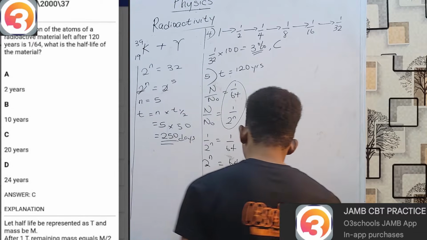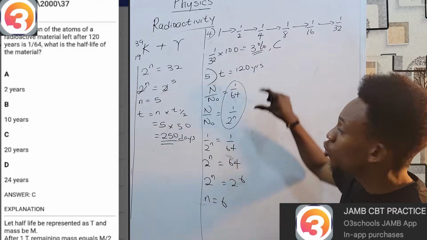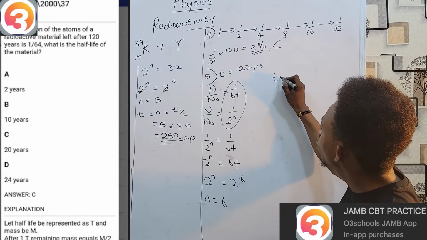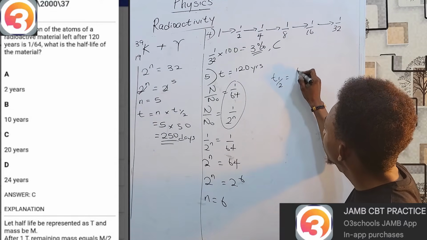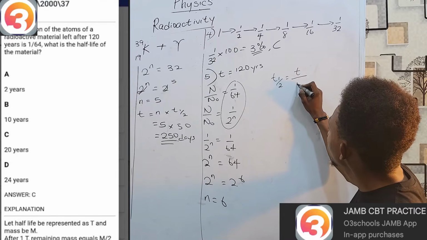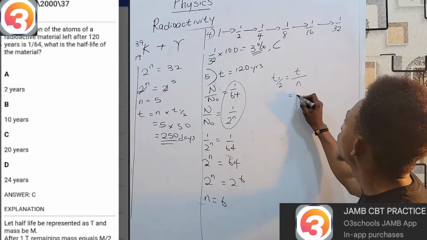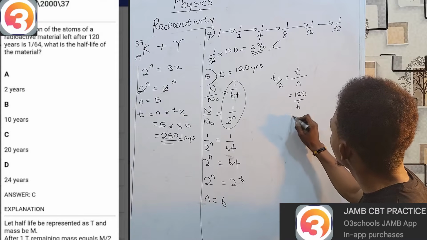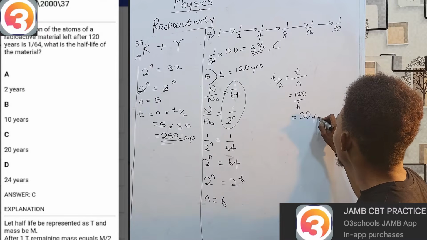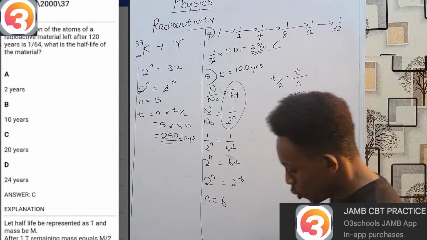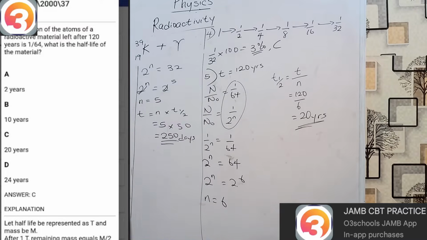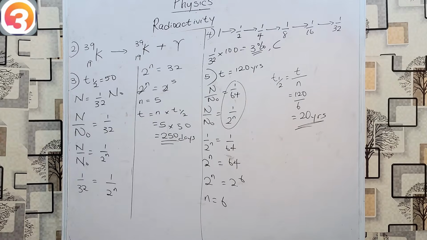Therefore, if I have decayed 6 times in 120 years, how long does it take to decay once? That will be my total time over number of decompositions. 120/6 means my half-life must be 20 years. See? Quite simple. Moving on, let's try a new question.